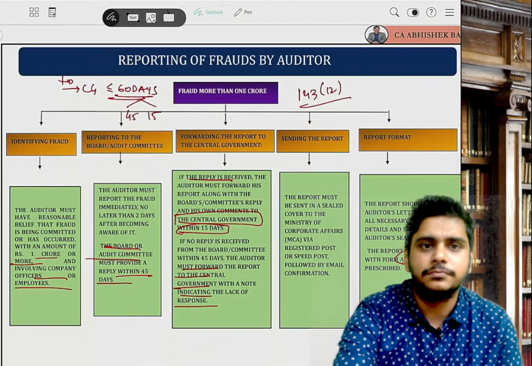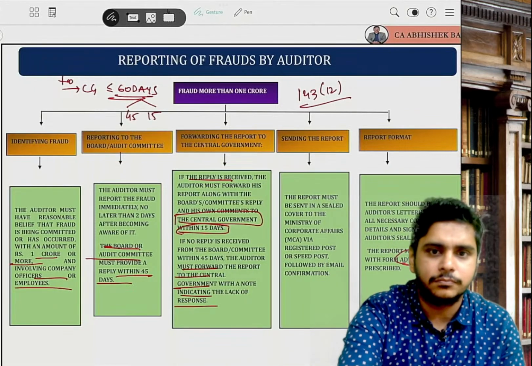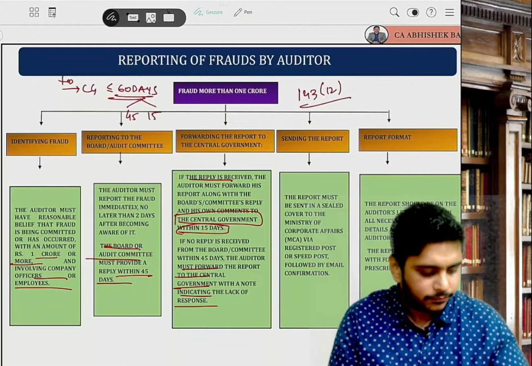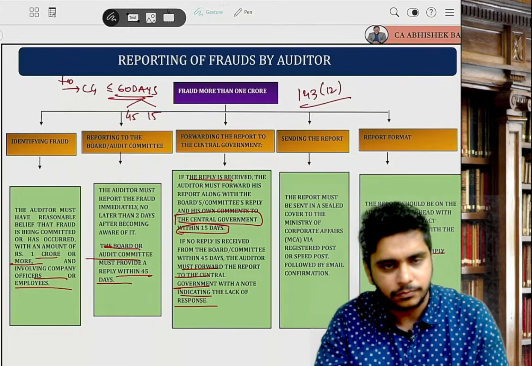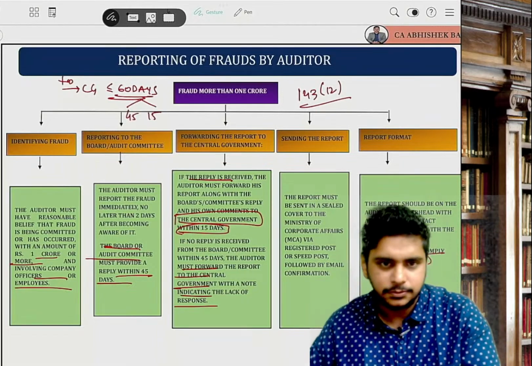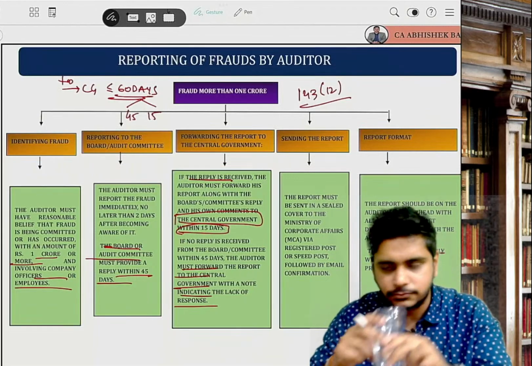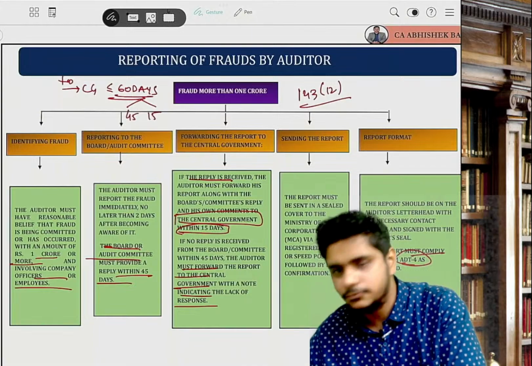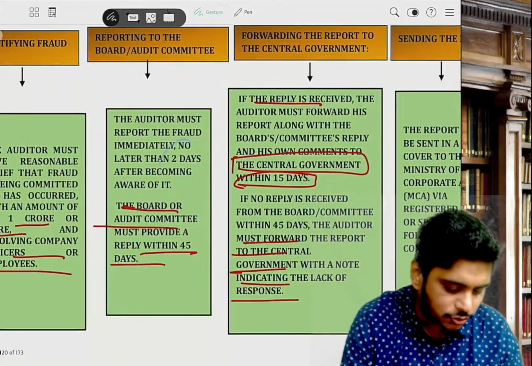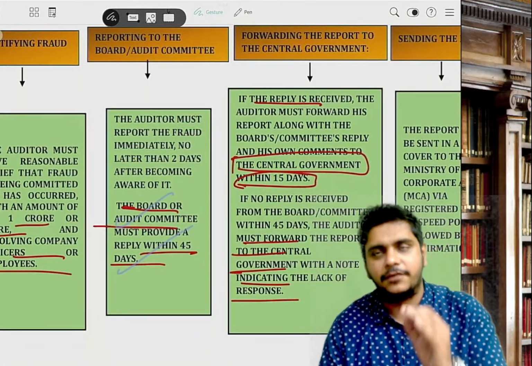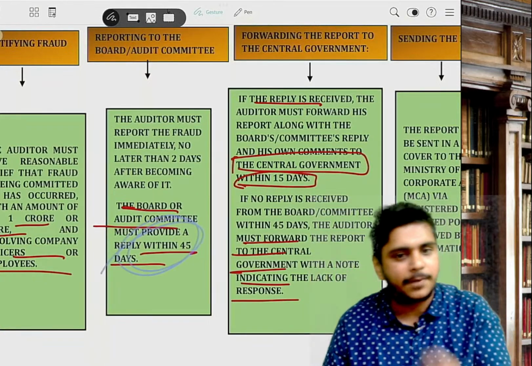143(12) is basically fraud. If the auditor comes across a fraud, he has to first report it within 2 days to the audit committee or the board. If the audit committee is there, he will report it to the audit committee. If it is not there, he will report it to the board. They will revert back within 45 days.